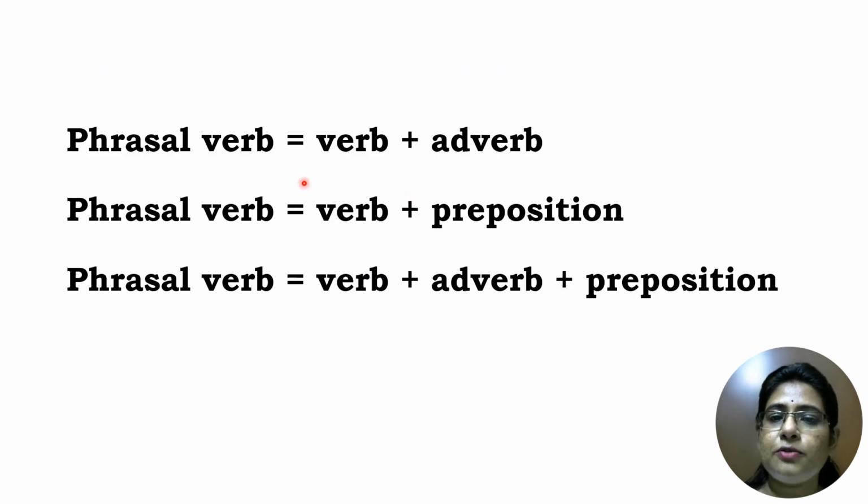So phrasal verbs may be formed in these ways. Verb plus adverb is a phrasal verb. A phrasal verb may be a combination of verb plus preposition. Then a phrasal verb may be made by verb plus adverb plus preposition. So it depends on the word, how you are making a phrasal verb or how you are using it.